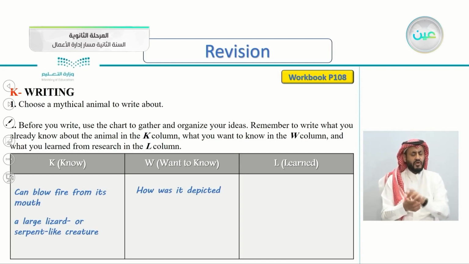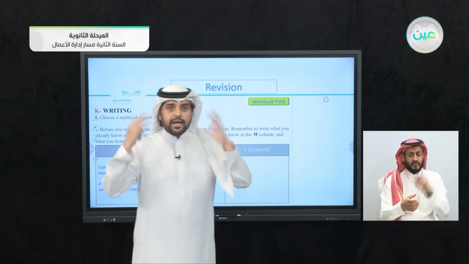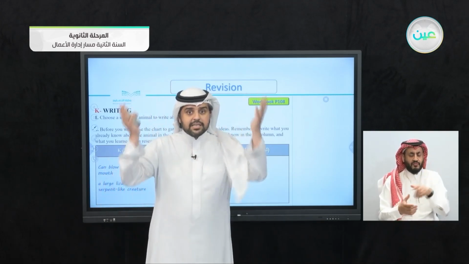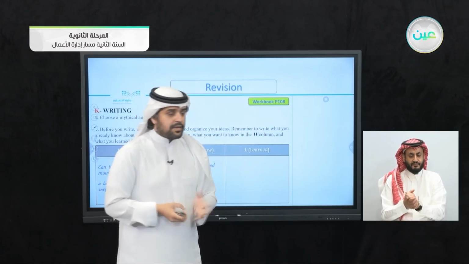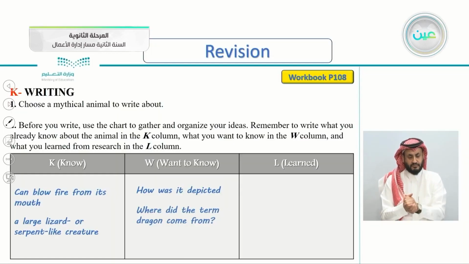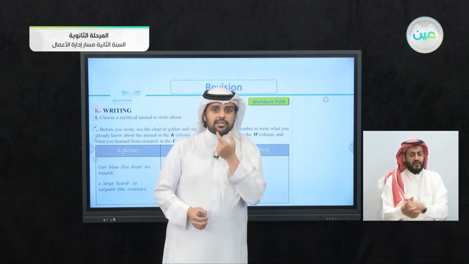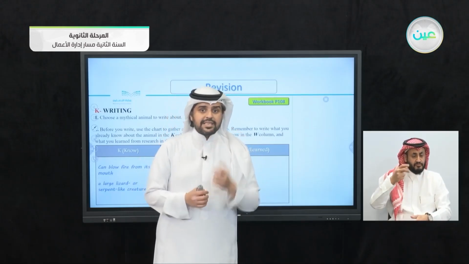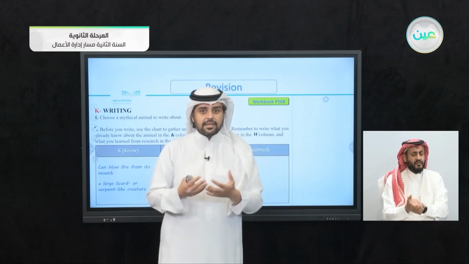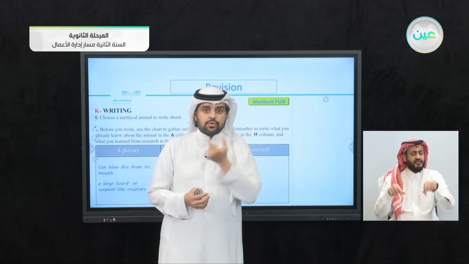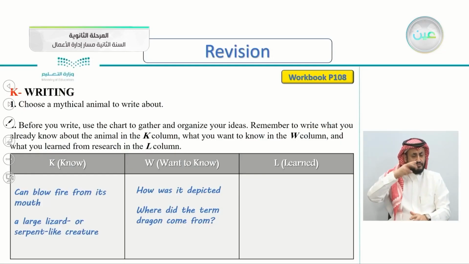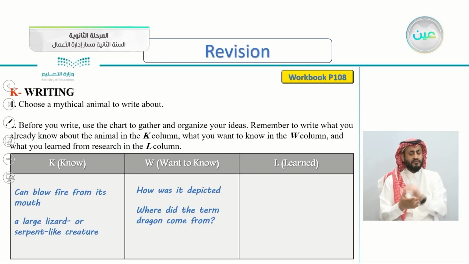What I want to know about it: how was it depicted? How did people imagine and picture dragons before? And also, where did the term dragon come from? The word dragon itself, where did this term come from? Who invented calling this creature the word dragon? So again, what I want to know: how was it depicted, and where did the term dragon come from?